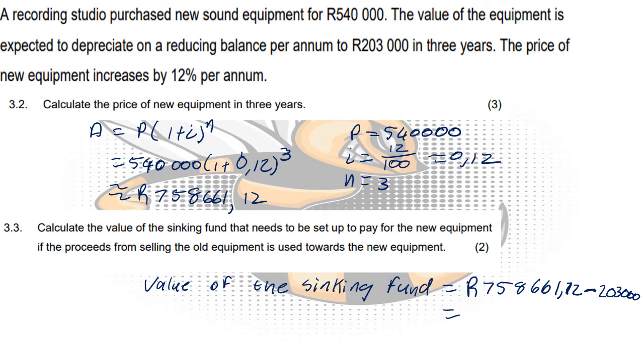So therefore you would only need to save up 555,661 rand and 12 cents to buy this new equipment in 3 years' time.